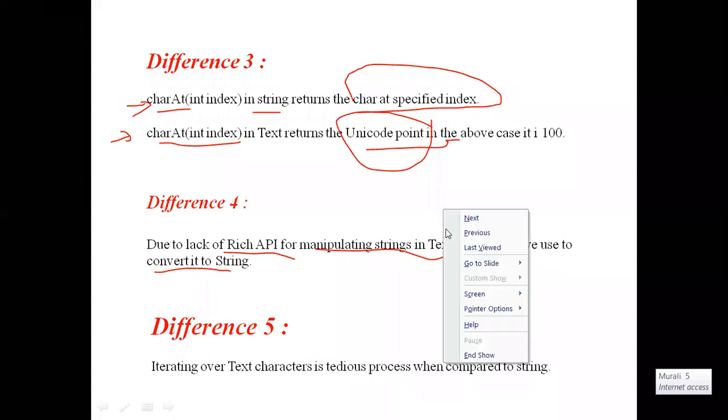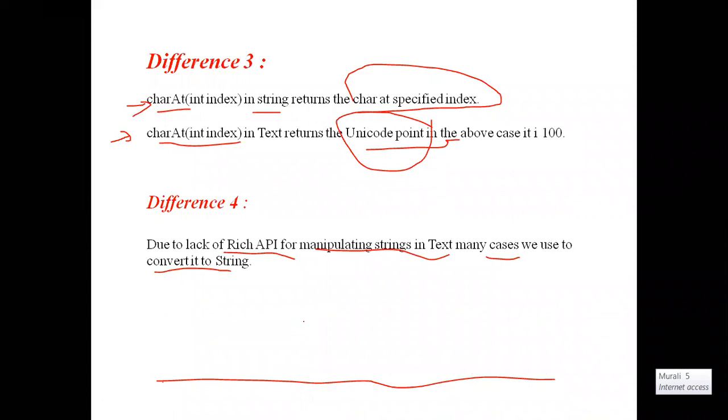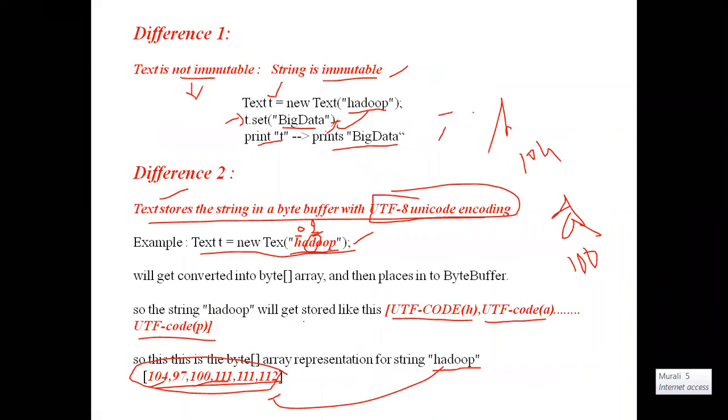Next, one last difference is that iterating over the Text characters is tedious, that means difficult, when we compare it to String. Iteration means moving between the characters. Here we have the data Hadoop, HADOOP.